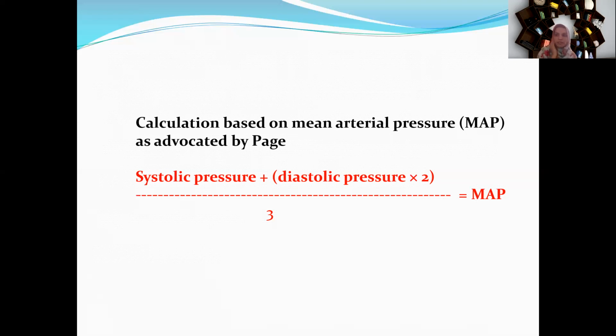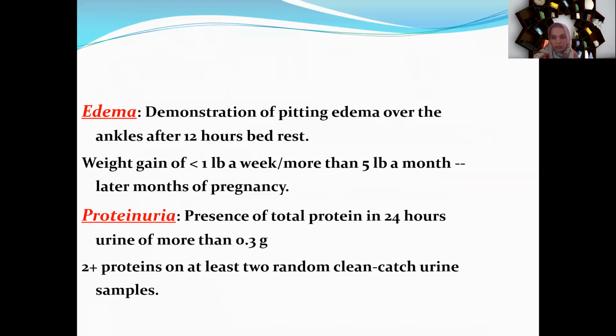Whenever the mean arterial pressure rises by 20 mm, we can consider it a significant sign of hypertension. Now the next criterion, edema. Edema is demonstration of pitting edema over the ankles after 12 hours of bed rest.